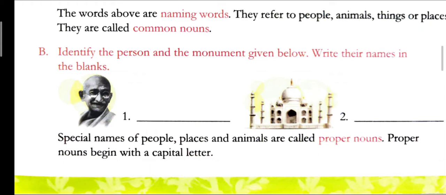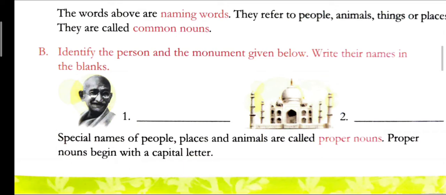The name of the person is Mohandas Karamchand Gandhi, what we call in short Mahatma Gandhi. And the second one is Taj Mahal. So what will we write here? Taj Mahal.